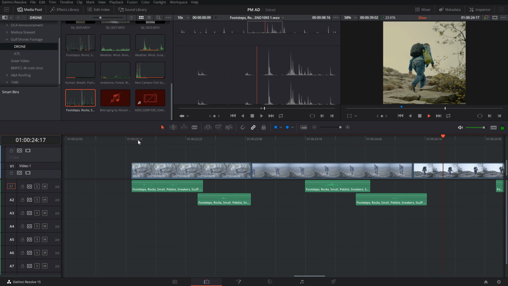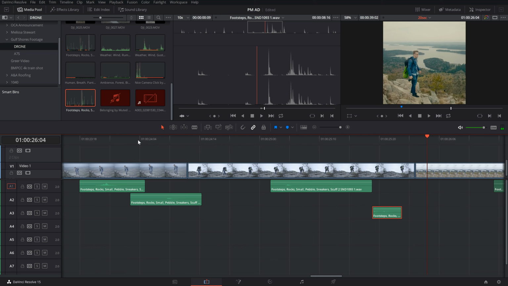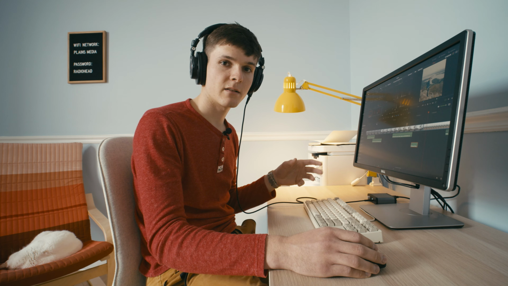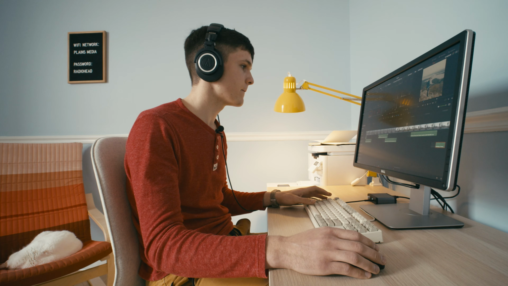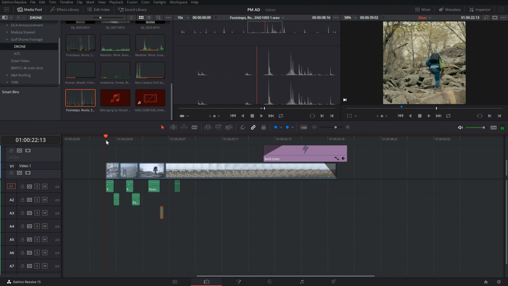Okay, I just did this super fast, but you get the idea. The footsteps sound a little exaggerated, but you'll want that because when you add the other sound effects, that'll kind of even it out. So the next sound I want to grab is a polar wind type sound.